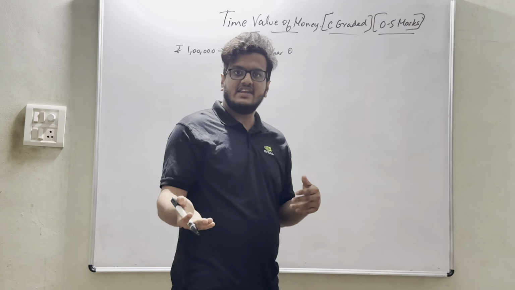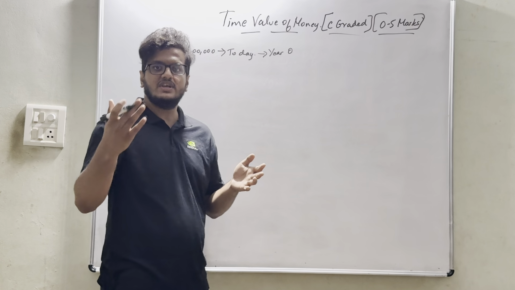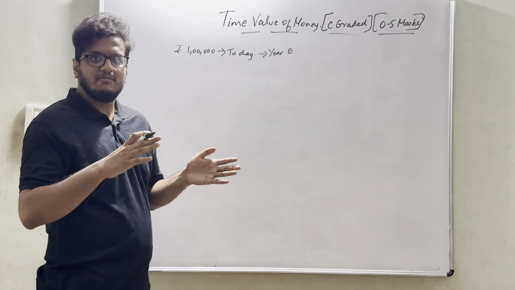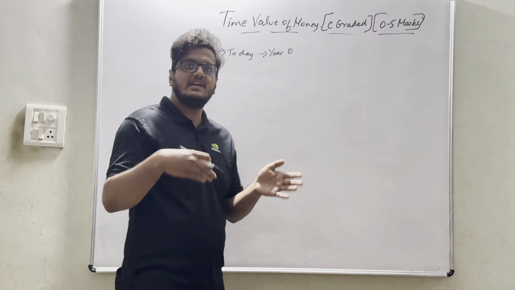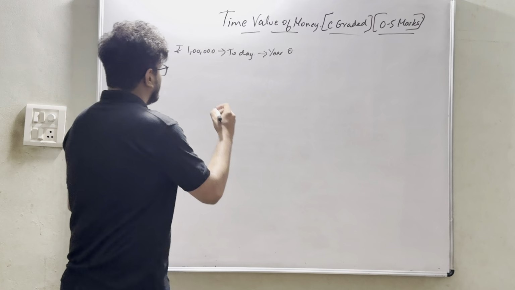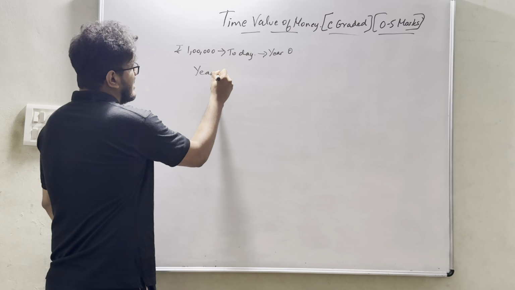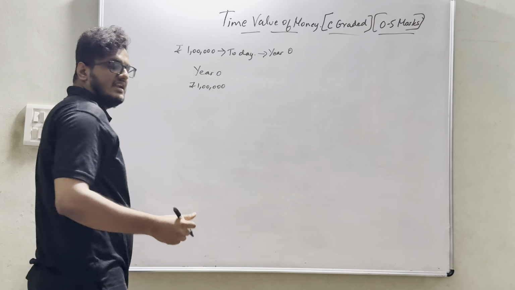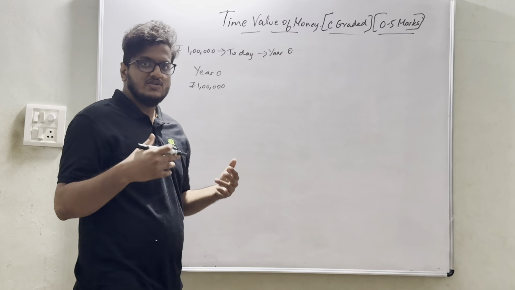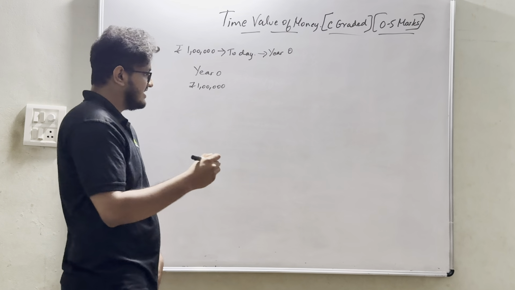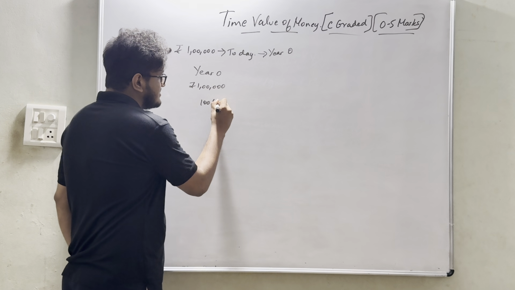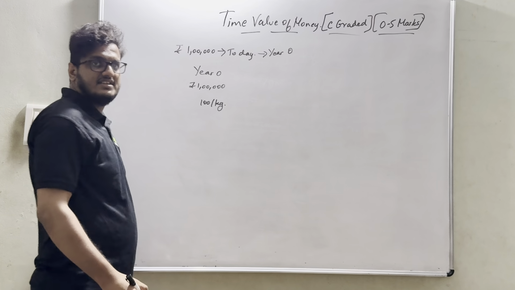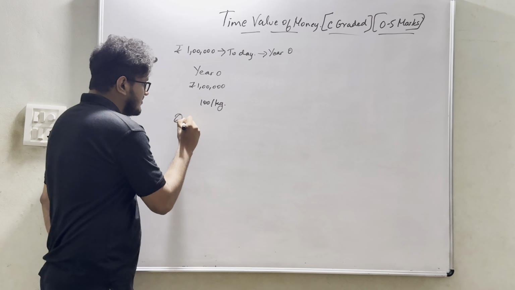After a period of 1 year, we say year 1. After a period of 2 years, we say year 2. That is nothing but year 1 ending, year 2 ending, year 3 ending. So in year 0, I have rupees 1 lakh. Let's assume I want to buy rice. The value is 100 rupees per kg. What is the quantity of rice that I can buy?